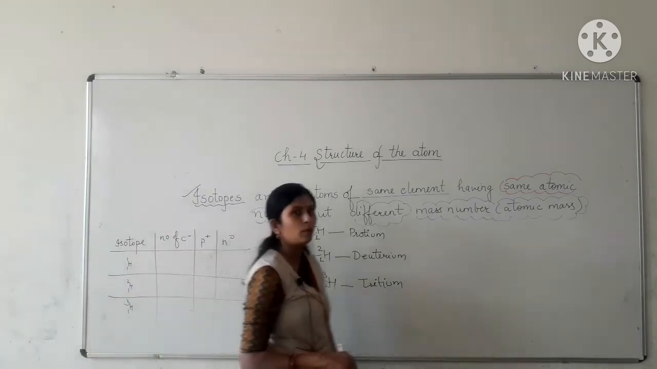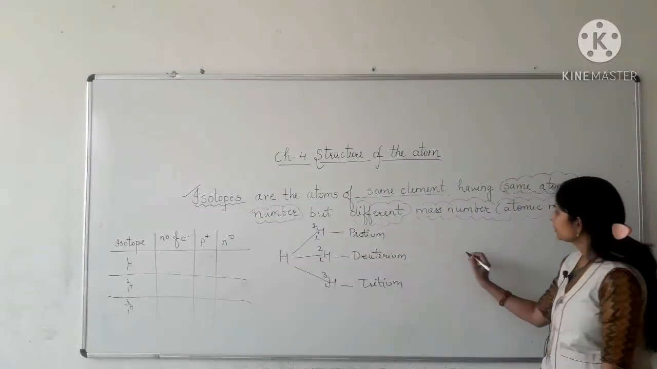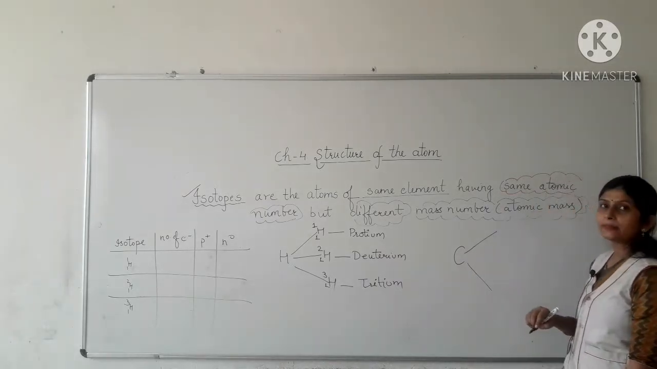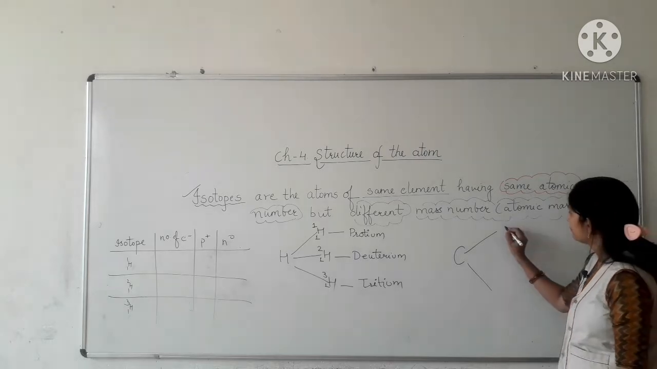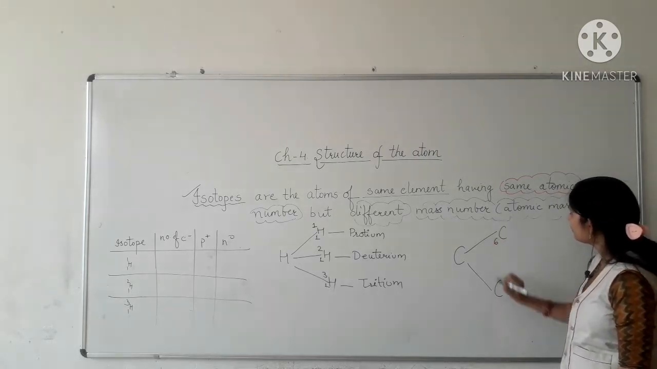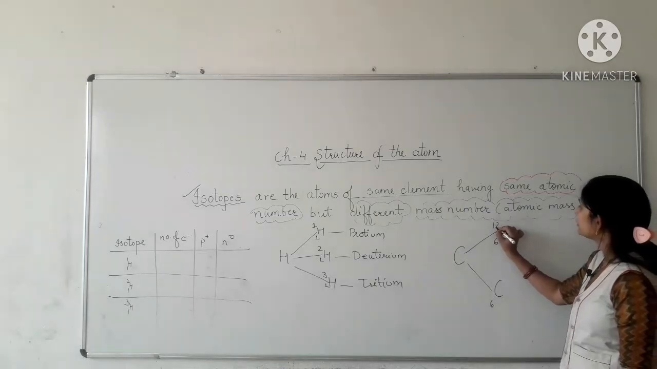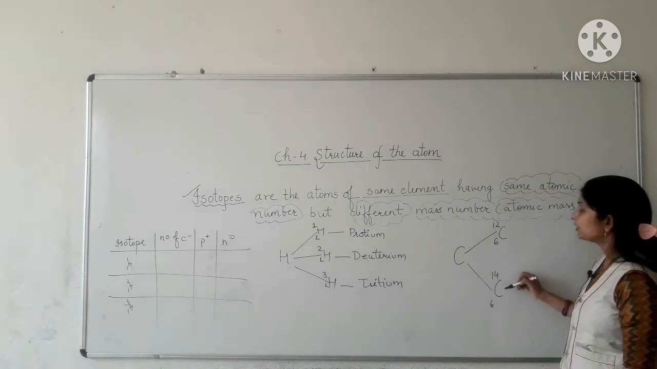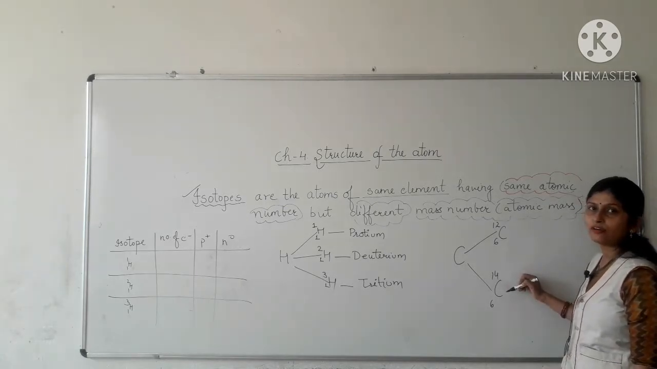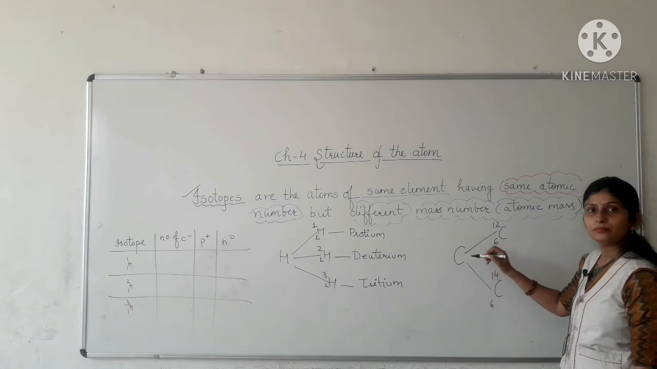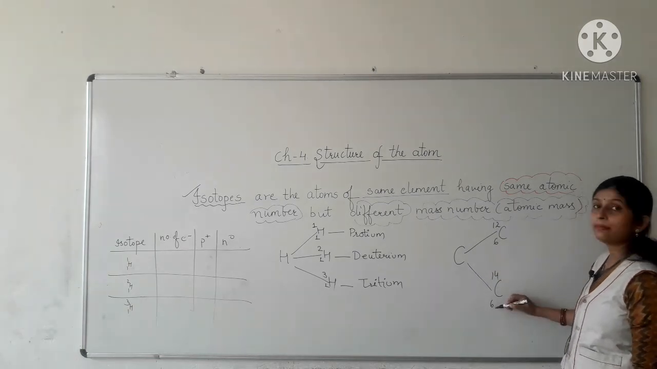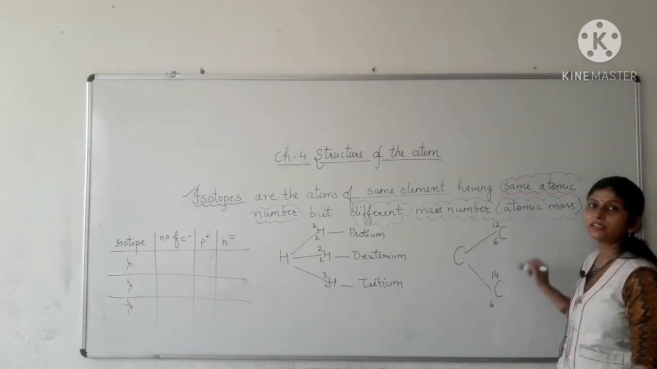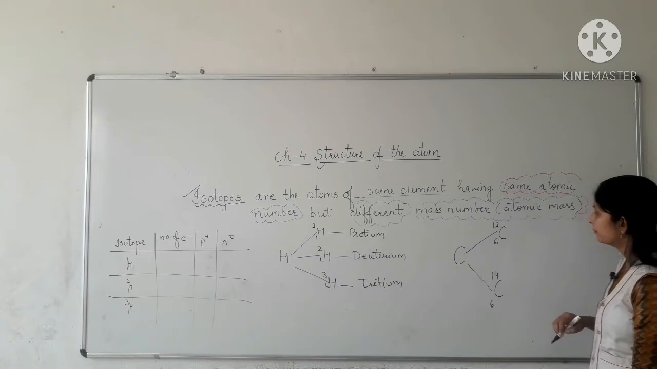Now one more example. Carbon. In nature there are two types of carbon atoms found, having the same atomic number 6, 6 but different mass numbers 12 and 14. So these are the two isotopes of the carbon element.